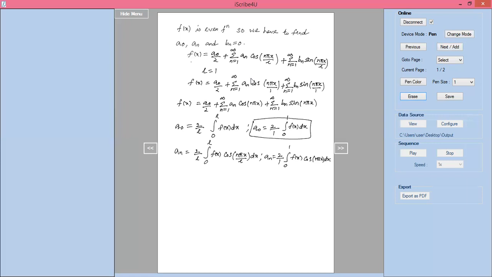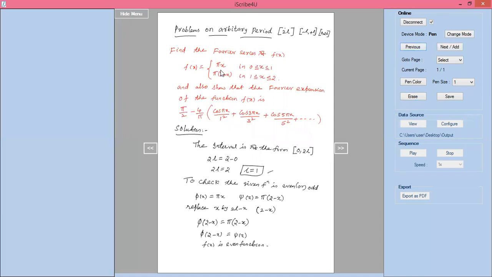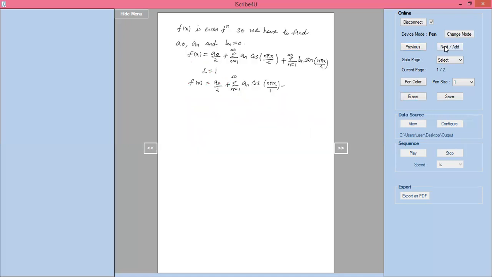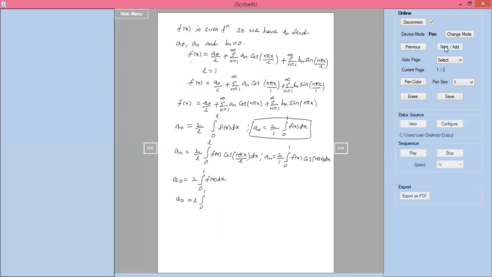Now a naught equals 2 by 1, so 2 by 1 is 2. A naught equals 2 into integration of 0 to 1 f of x dx. What should f of x be? In 0 to 1, you can see carefully, the value of f of x is pi x. If it were in 1 to 2, I would have to write something else. So in 0 to 1, f of x is pi x, and I write a naught equals 2 into pi x dx.